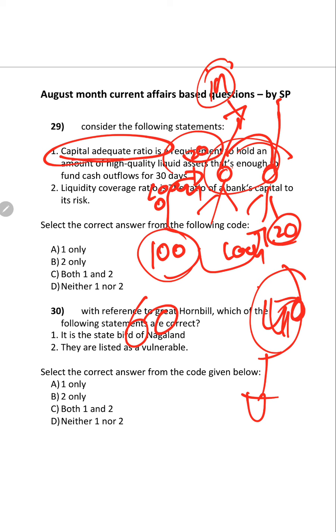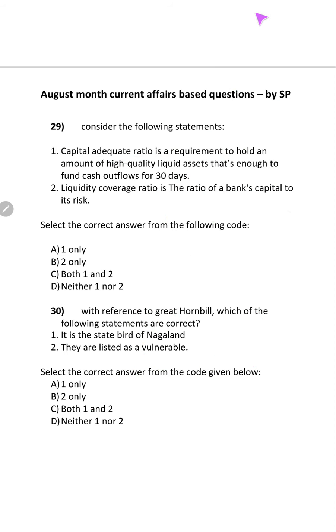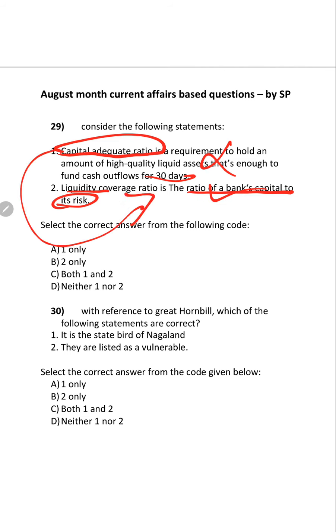So what capital adequacy ratio will say, in this 40, because it is at risk, you have to keep at least 10% aside, means 4 rupees. You keep 4 rupees aside, so that if loss comes, you can manage with this 4 rupees. So the statement that capital adequacy ratio is a requirement to hold for 30 days is no. Liquidity is a risk of capital, to its risk. It is correct. So definition of this one is here, definition of this one is here. So answer is D.